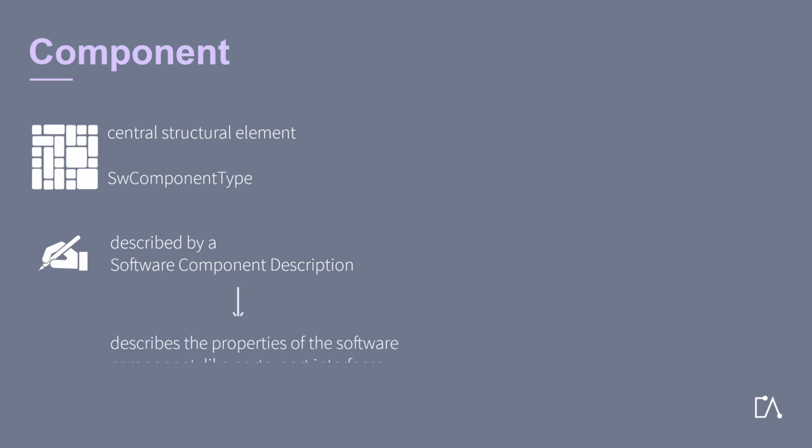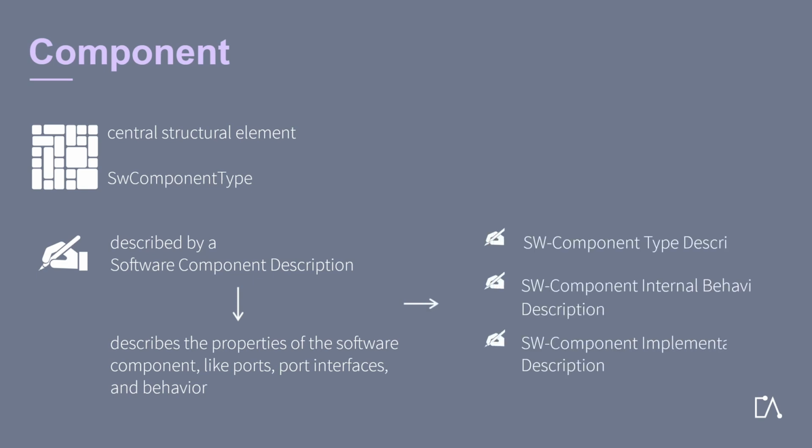There are several specialized software component types to describe specific software components used in the different parts of the AUTOSAR layered architecture. A software component is described by a software component description, which describes the properties of the software component, like ports, port interfaces, and behavior. To be specific, there are 3 different descriptions needed to describe a software component.